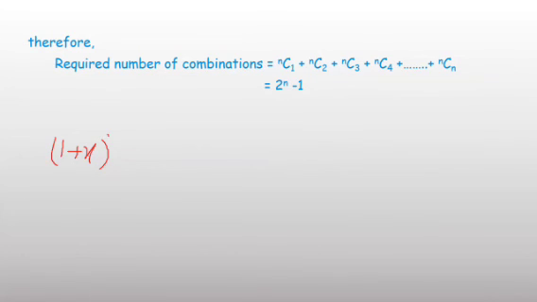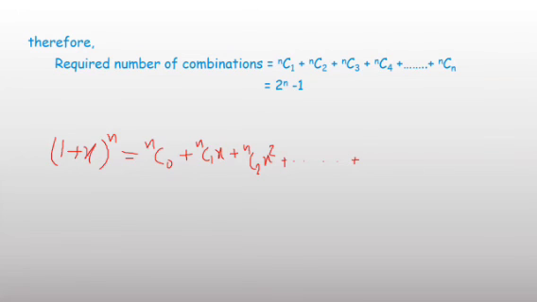In the binomial theorem this is equal to nC0 plus nC1 x plus nC2 x square, plus and so on, and the last term. If not studied, then the next chapter is the binomial theorem, we will study it.